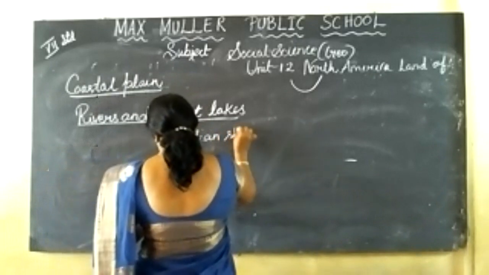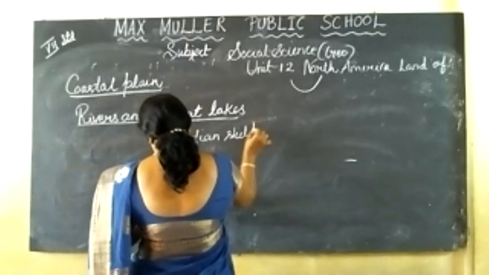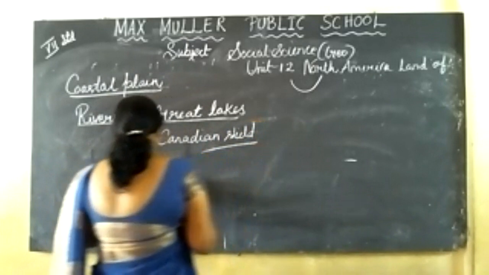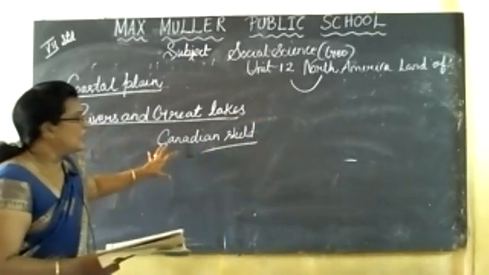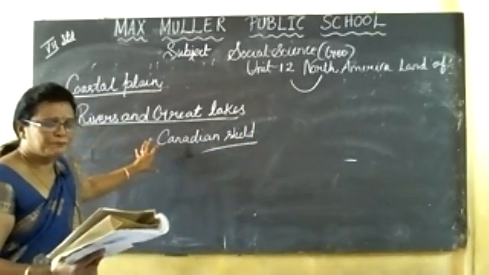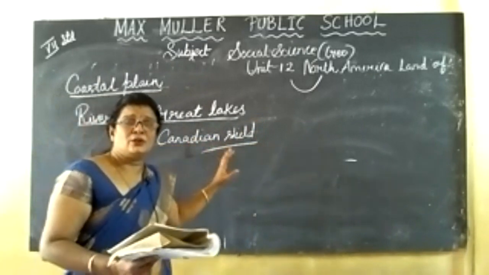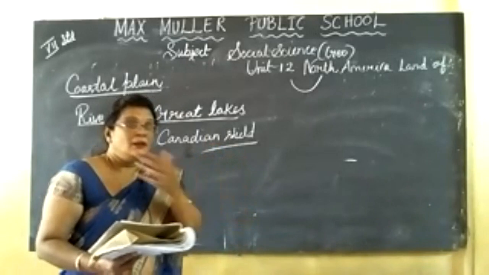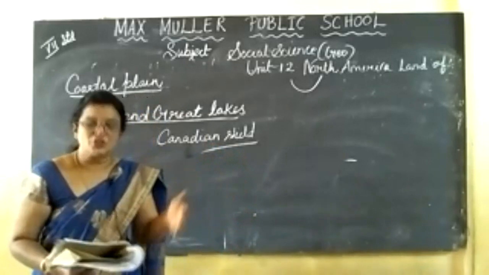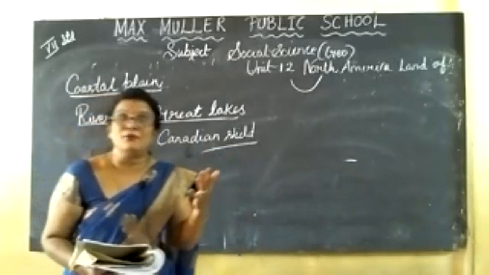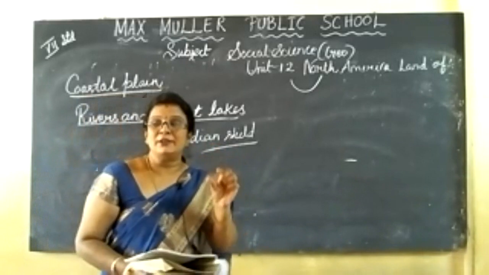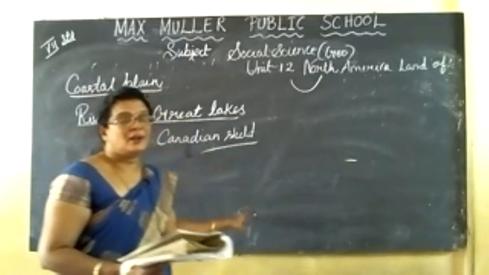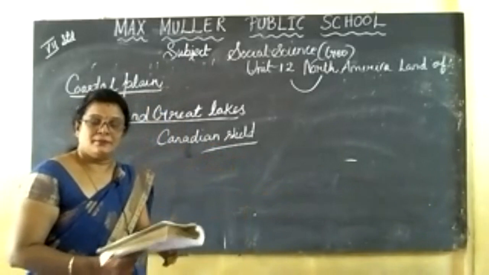Canadian shield. North America is based on the Canadian shield, and also has a large number of rivers, large rivers and also short rivers. A large number of lakes is a unique feature of this continent around the Canadian shield.